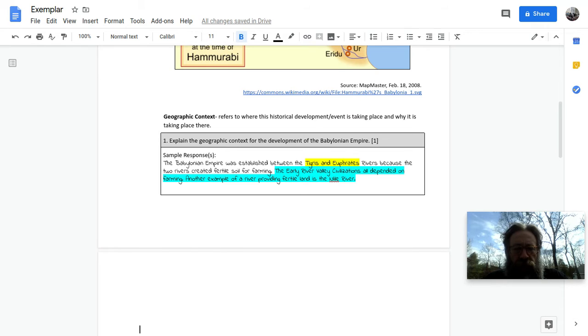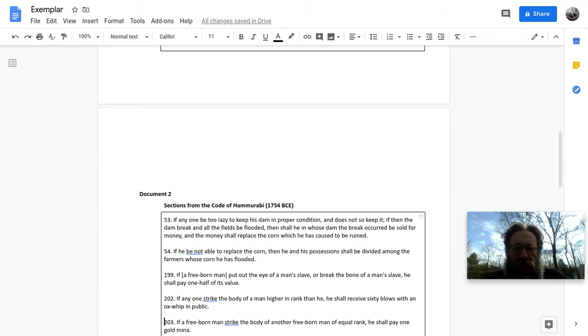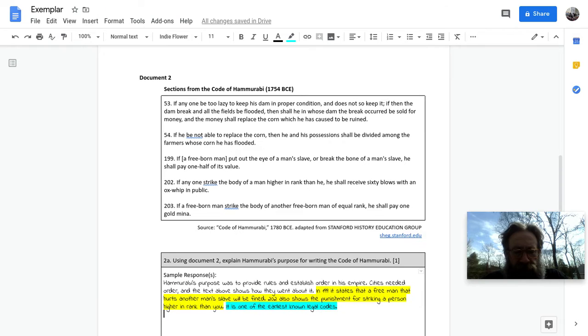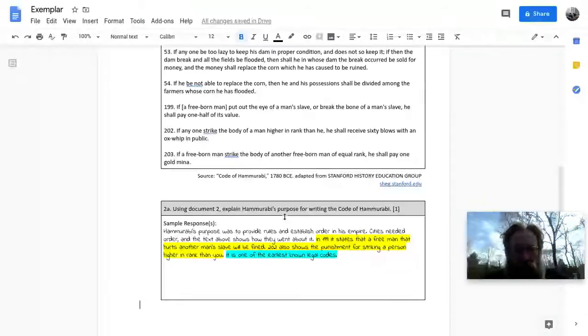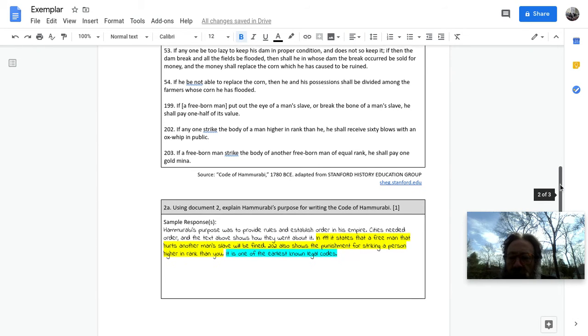So let's go down now, all right, and we're going to look at the next one. So we've got the Code of Hammurabi here, and this one's a little bit longer, right? So what was the purpose for writing it? Hammurabi's purpose was to provide rules and establish order in the empire. Cities needed order, and the text above shows how they went about it. In 199, it states that a free man that hurts another man's slave will be fined. 202 also shows the punishment for striking a person in higher rank than you. It is one of the earliest known legal codes. Okay, so I used a little evidence to back it up, showing what it was doing to create order, and then I mentioned the outside information, which is that it was an early legal code.